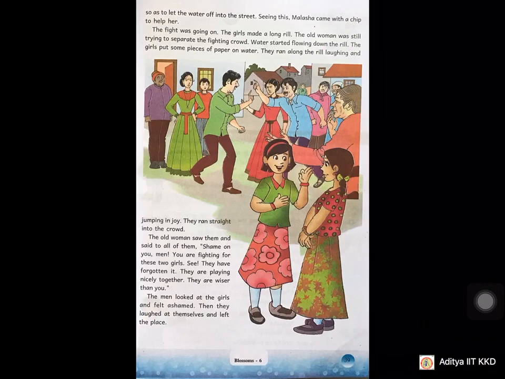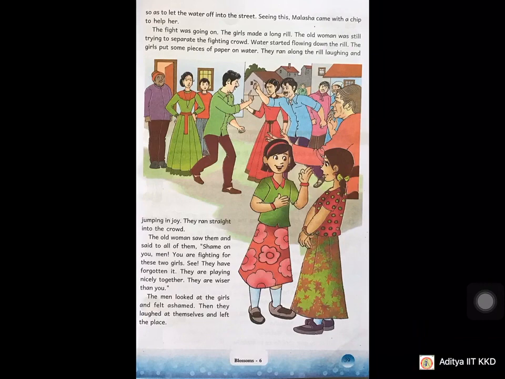Water started flowing down the rail. So water started moving. The girls put some pieces of paper on the water. So they have made some paper boats and left them in the water also. They ran along the rail, laughing and jumping in joy. They ran straight into the crowd. They were laughing, conversing with one another. In that way, they have come into the crowd also.